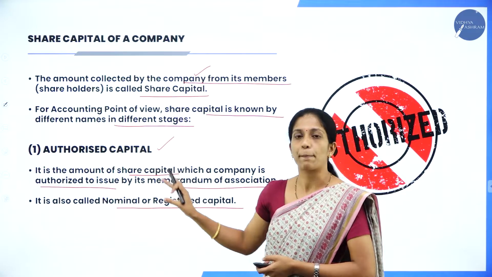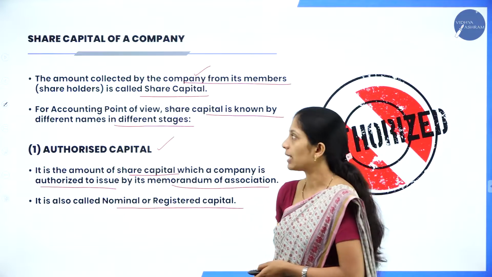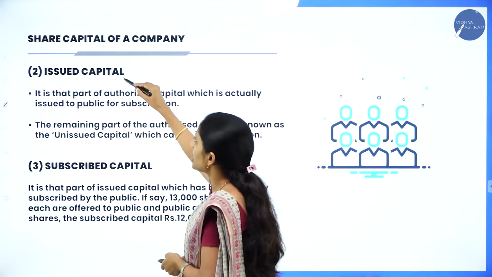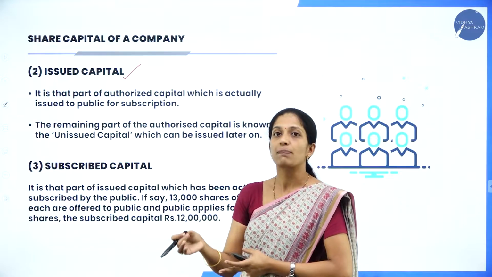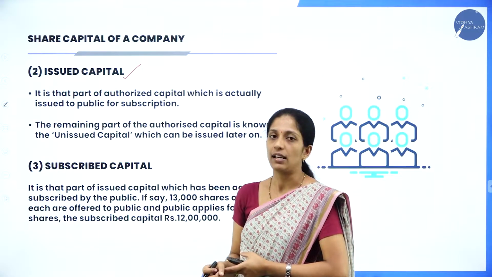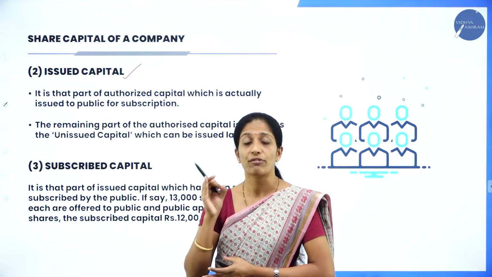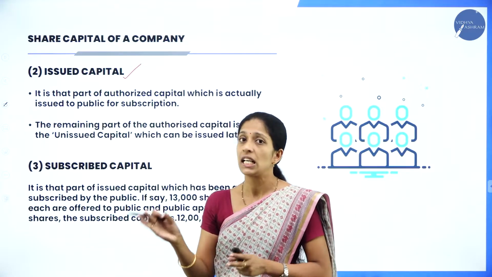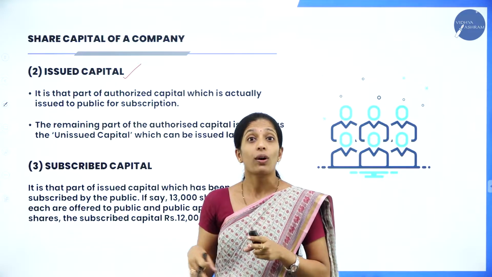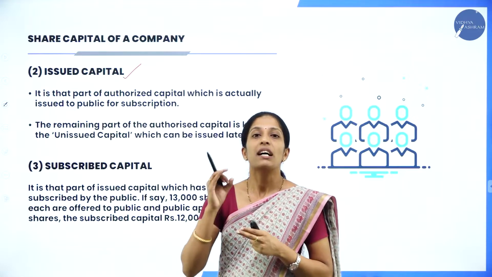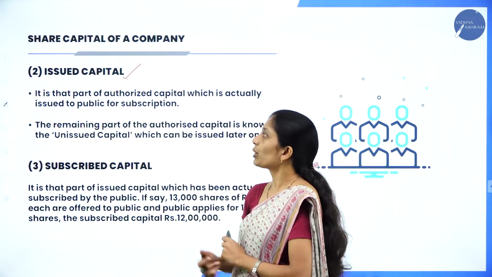It is also called nominal or registered capital. So, this authorized capital is also known as what? Nominal or registered capital. Next one is issued capital. It is that part of the capital which is being taken from the authorized capital. So, authorized capital means what? The memorandum of association is one of the important documents of the company. So, in the memorandum of association, what the company has decided to raise as capital is called authorized capital.